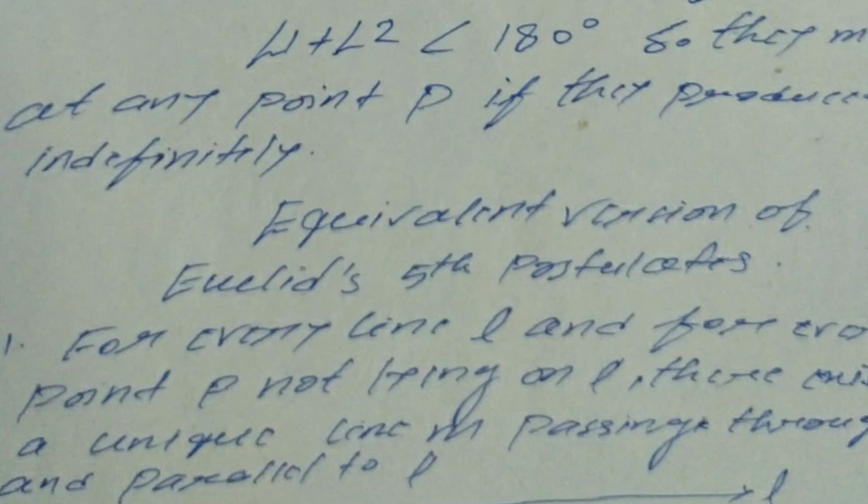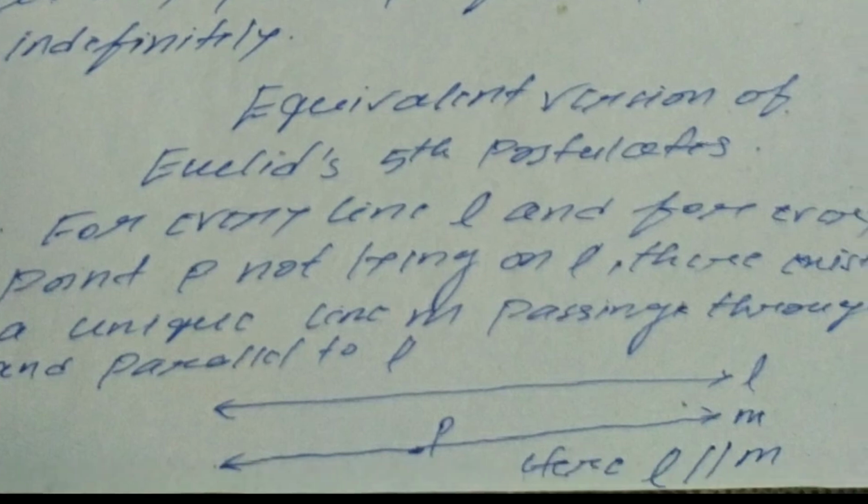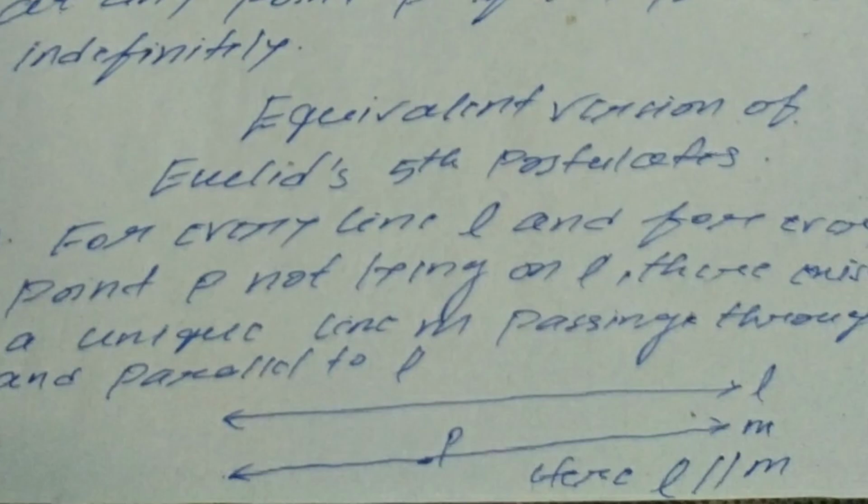For every line L and for every point P not lying on L, there exists a unique line M passing through the point P and parallel to L. So for every line L and every point P not lying on L, a line must pass through P which will be parallel to L. So I have drawn a line L, and I have taken a point P, and I have drawn a parallel line